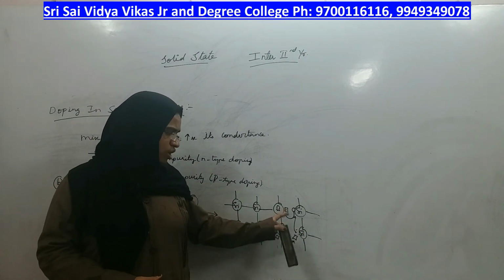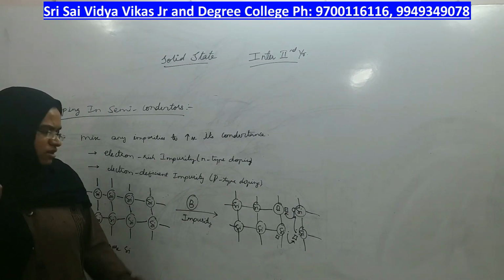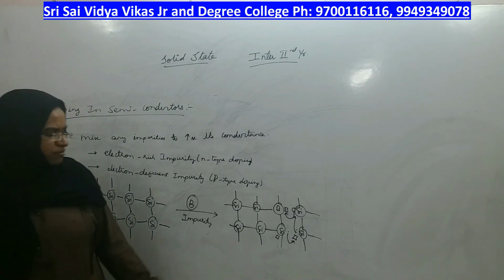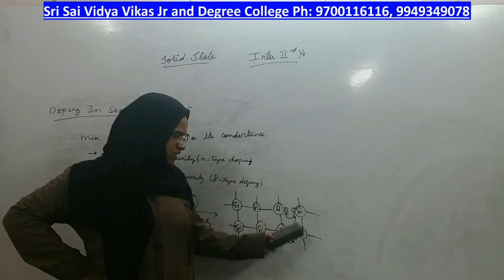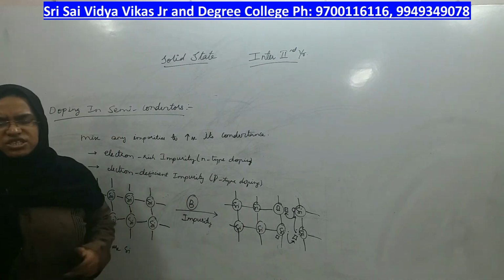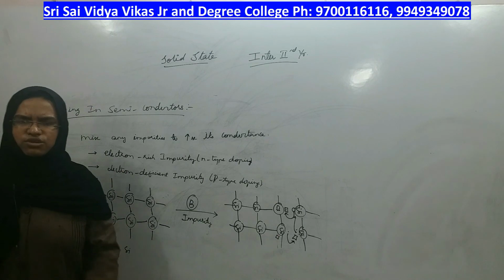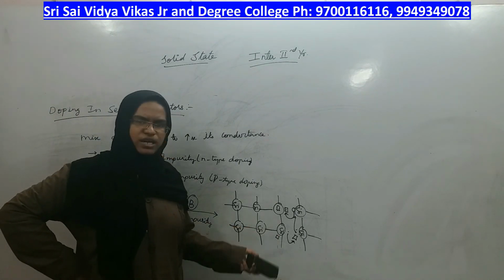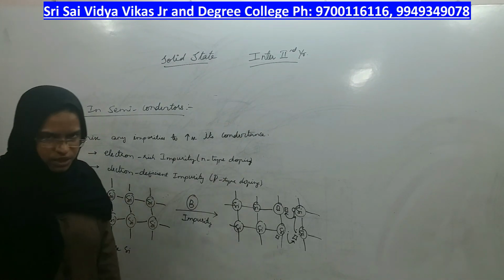That small hole, or vacancy of an electron, is nothing but a hole which is positively charged. Looking at the positive charge, an electron flows, and looking at that new vacancy, this electron flows. Looking at this vacancy, this electron flows. Like that, the chain gets initiated in the total crystal lattice and the movement of electrons begins, and that is nothing but flow of electrons. And this is how conductance value increases by doing even p-type doping.